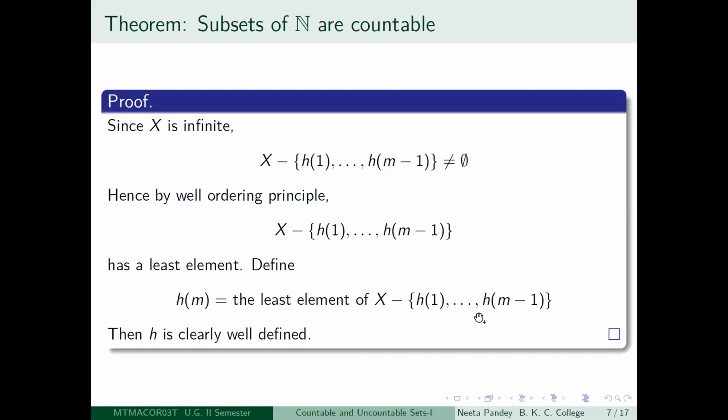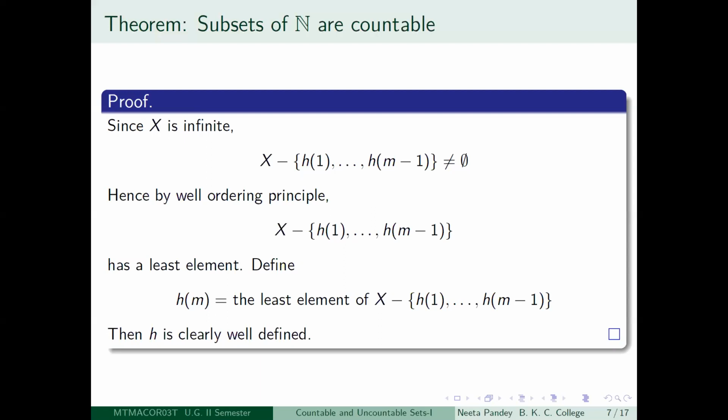Recall what is the meaning of minus in the case of sets. X minus {H1, H2, etc., Hm minus 1} means all the elements in X which are not equal to these. So what have you done? You first defined H1 to be the least element of X. Then you define H2 to be the least element of X minus H1. That is, you leave out H1 from the set capital X. You are still left with an infinite set. You look at the least element of that, call it H2.